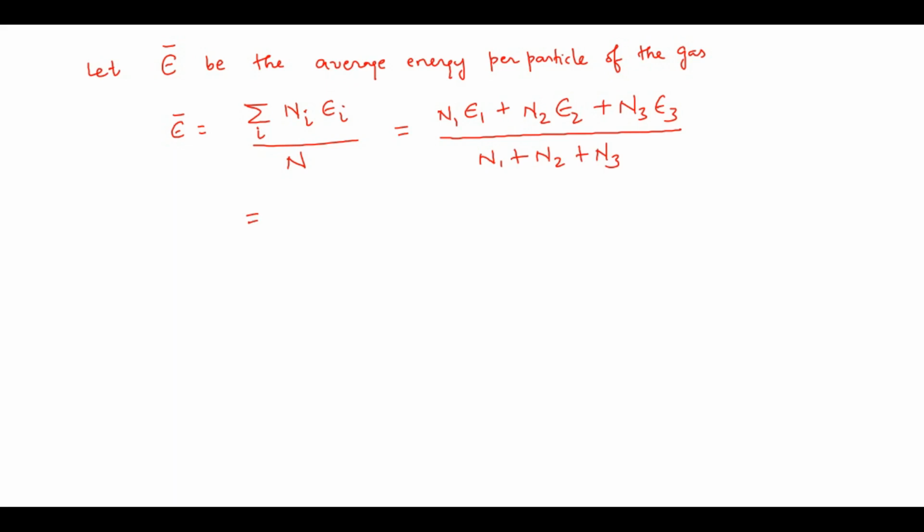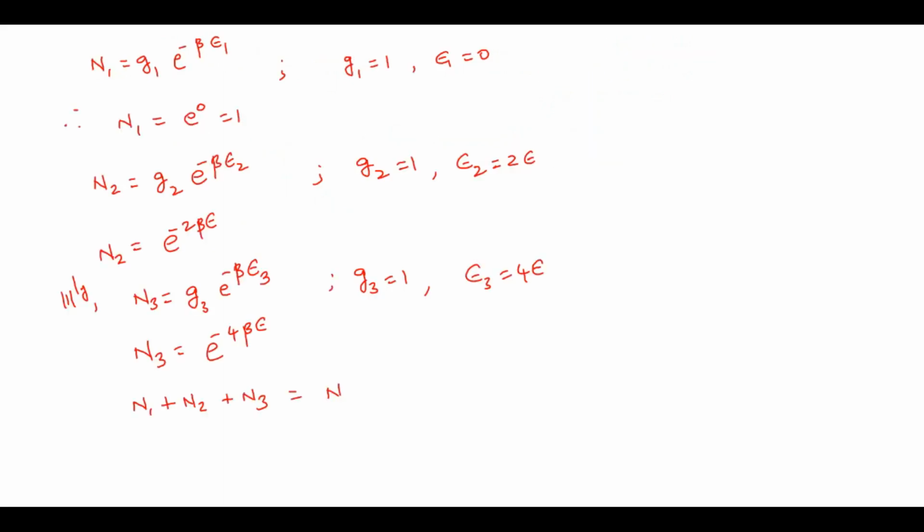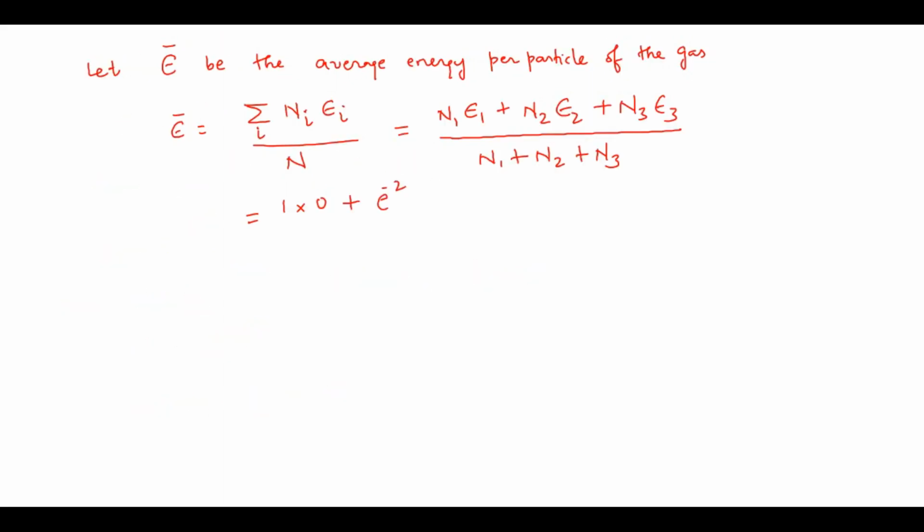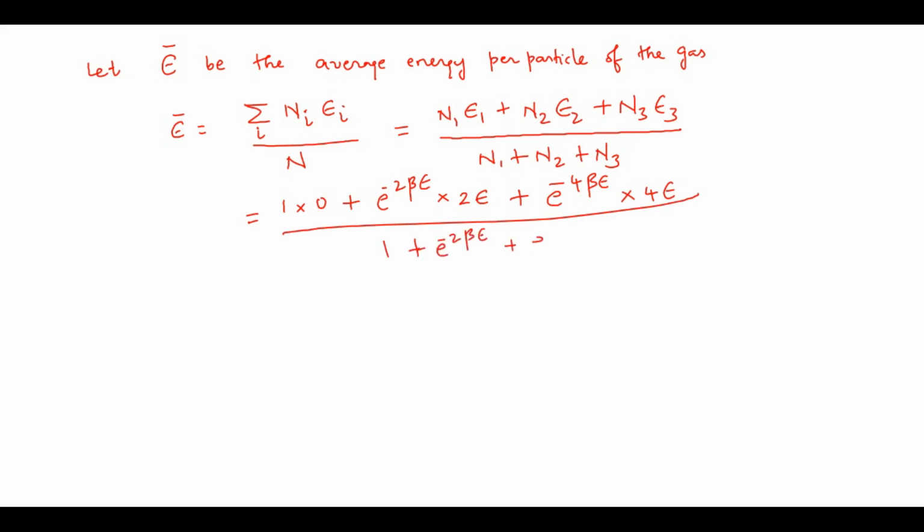So n1 is 1, so 1 times epsilon 1, which is 0, plus n2, that is e power minus 2 beta epsilon, times epsilon 2, which is 2 epsilon, plus e power minus 4 beta epsilon times 4 epsilon, whole divided by 1 plus e power minus 2 beta epsilon plus e power minus 4 beta epsilon.